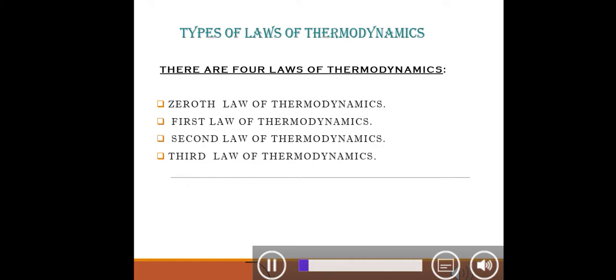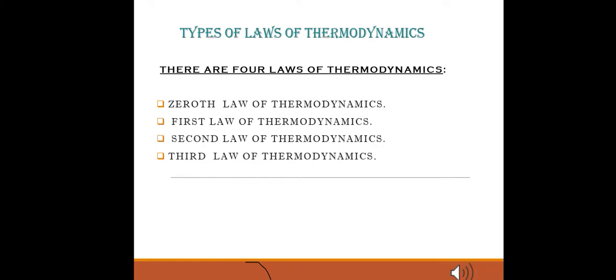So here we have four types of laws of thermodynamics. Firstly, it's the zeroth law of thermodynamics, but in actual it was known very late. It was introduced very late, and the first which was introduced was the first law of thermodynamics, and after that it was second law of thermodynamics, and after that it was third law of thermodynamics. After all these three laws, the zeroth law of thermodynamics was introduced afterwards.